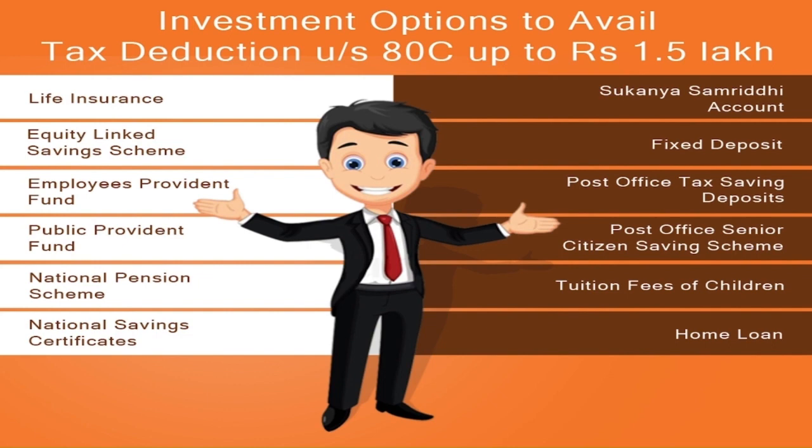You can invest in NPS, where you can get additional exemption. So in the 1.5 lakh, what are the details you can invest in? You can do life insurance, equity savings like mutual funds, your employee provident fund which I have told you, public provident fund, national pension scheme NPS, national savings certificate NSC, Sukanya Samruddhi, fixed deposit, post office savings scheme, tuition fees, and your home loan principal. All this is included here.